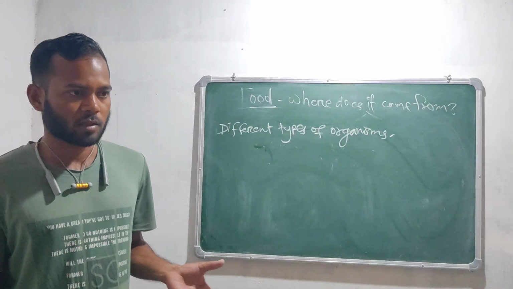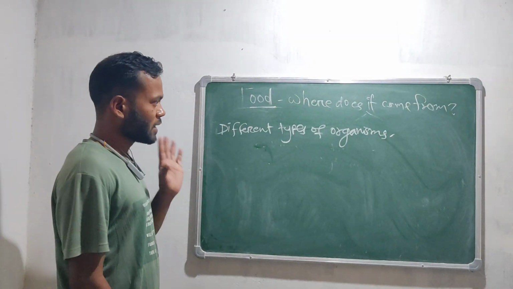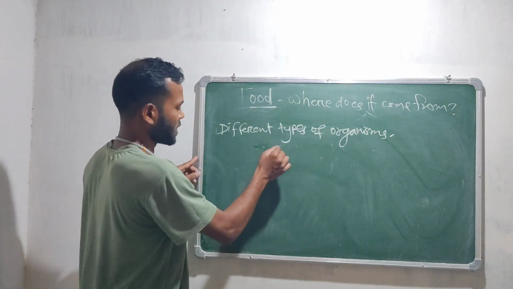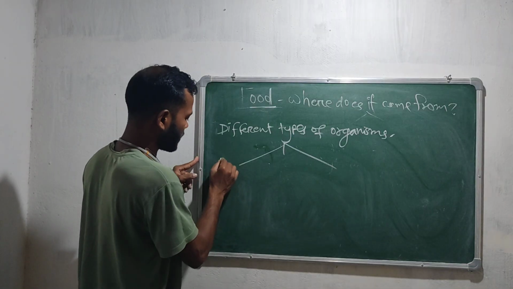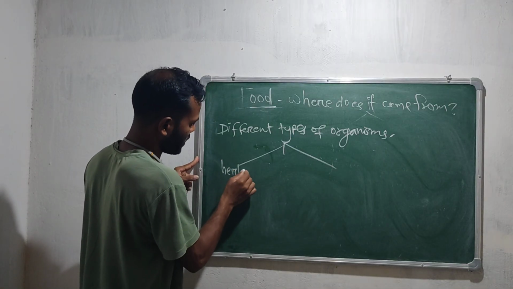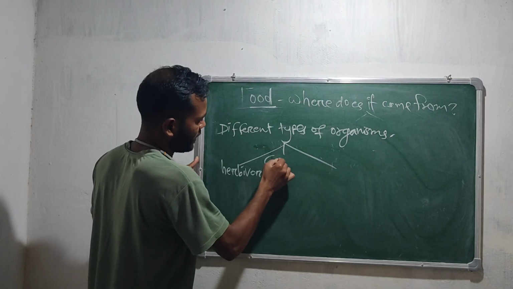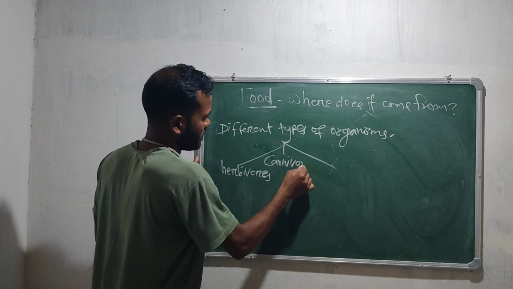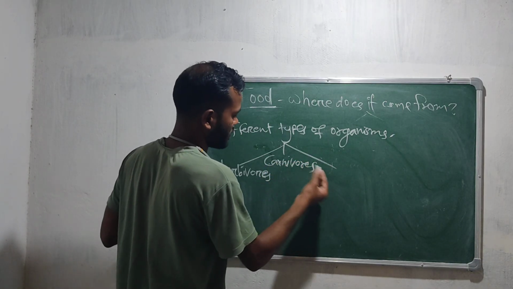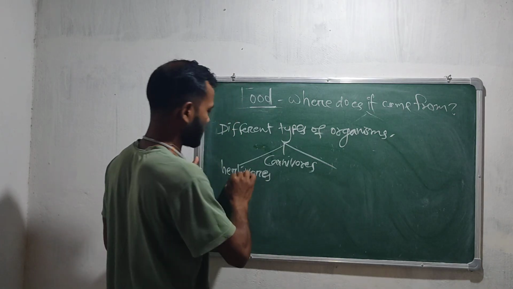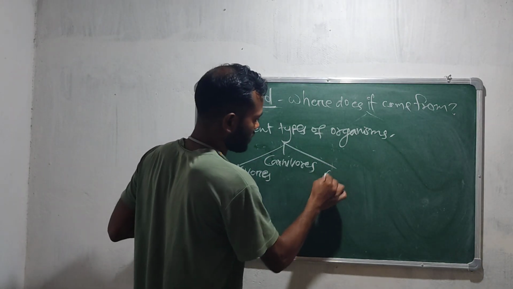We all know that there are three types: the first one is herbivores, the second is carnivores, and the third is omnivores.